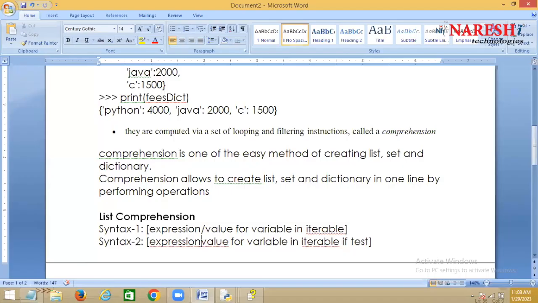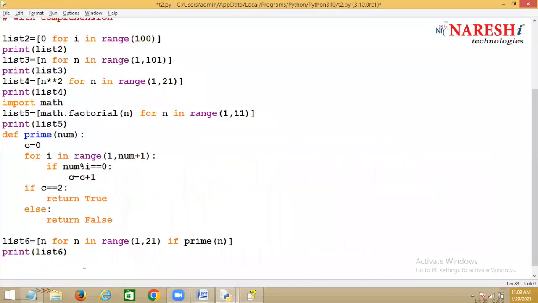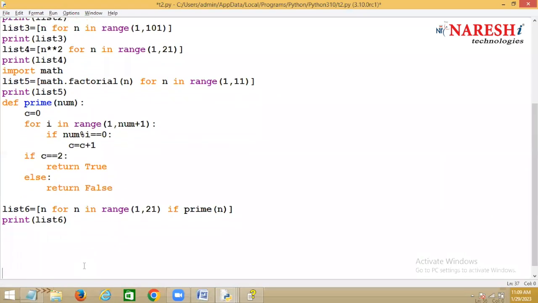See here, you have a filter, right? Expression or value for variable in iterable, and it is followed by what is this? Test here. Okay, test is nothing but based on some condition. Right? For example, I want to create a list. There is one list here.